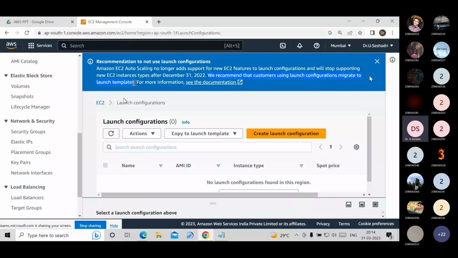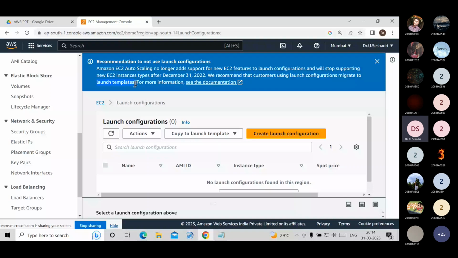If I use the launch configuration feature and follow the procedure, I am still not able to launch the instances. This service, the launch configuration feature, stops on December 31st, 2022. So the alternative is the launch template feature. From the launch template, I am launching the instance.